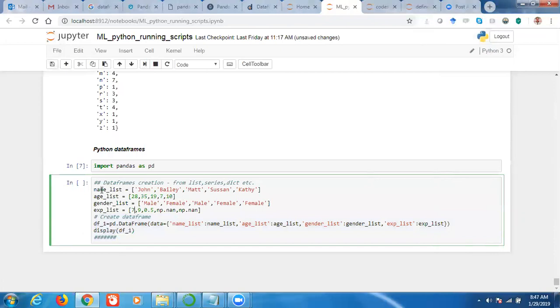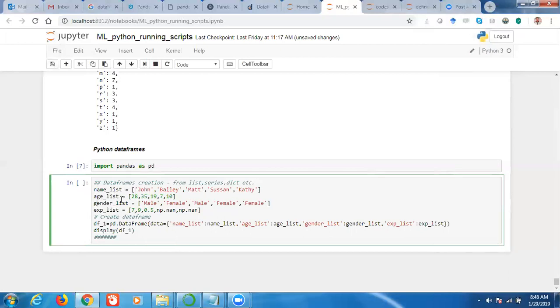So let us just go through this one. Here we have four columns: name list, age list, gender list, and experience list. Suppose we are recording the data of employees. Here, for showing you the example, I have taken only 5 records. These are the records, and these are my variables. So there are 5 records and 4 variables, so 5 rows and 4 columns. This is mocked up data, an example data. These are my columns, right?